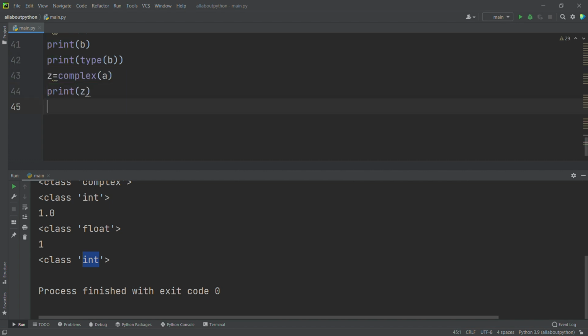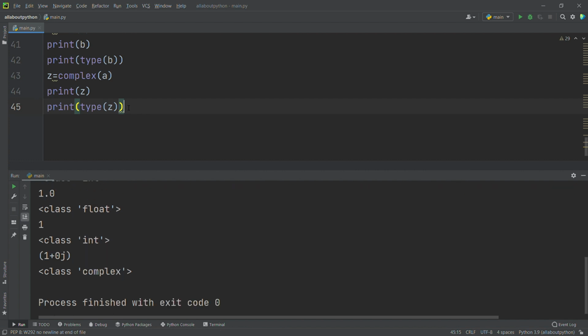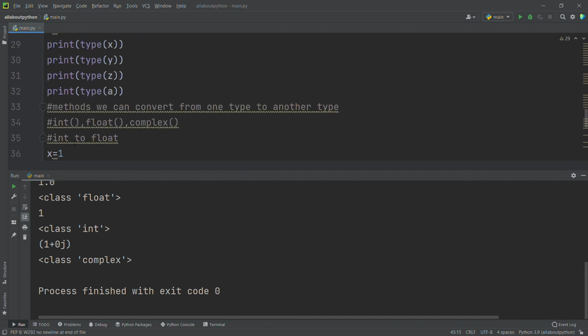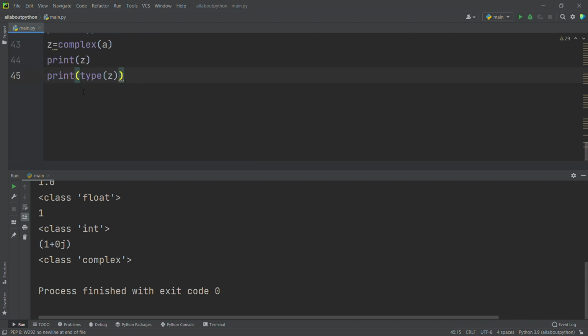Okay, print type of z, right? Inside z I have given that. See now it's saying 1 plus 0j. Is there any j or anything here for x? No. But if I try to convert an integer to complex, it automatically creates the imaginary part inside the complex number. What is the imaginary part here? J, right? So it's saying 0j, which is nothing.